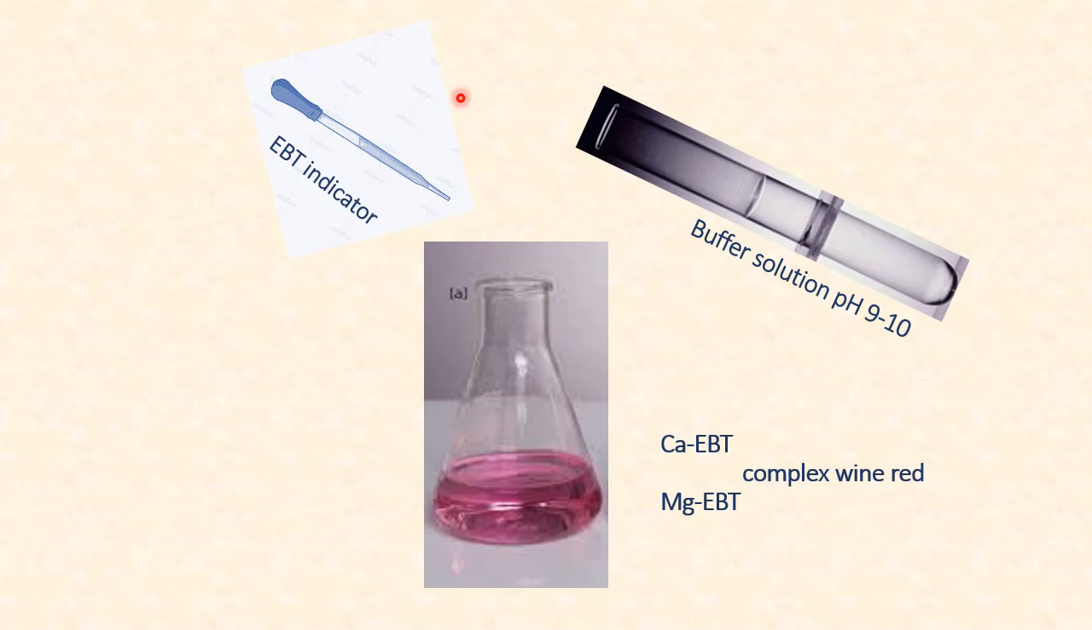This is because of weak complexes of calcium EBT and magnesium EBT at a pH range of 9 to 10. On titration with EDTA, the color changes to blue in color. So this blue in color is because of endpoint reached at 9 to 10 pH where all the calcium and magnesium ion is complexed with EDTA.